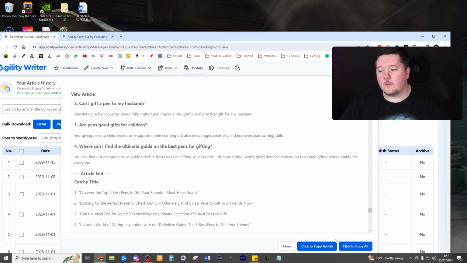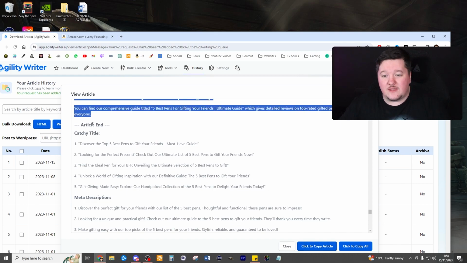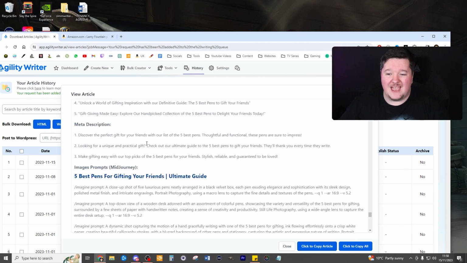Now, when you come to copy your actual article, you have 2 options. Click to copy all or click to copy article. Now, obviously, if you copy all, you're going to get all this extra stuff that you're going to need to delete. It's up to you. So I will actually copy article and that will stop here. You see there? Just selects this bit and then it won't copy anything past that.